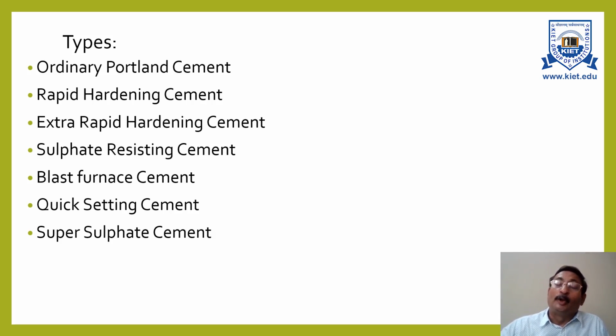And since you have made it very fine, there is a chance that it can absorb moisture from the environment during storage. So this type of cement is very sensitive to deterioration during storage when compared to ordinary Portland cement.